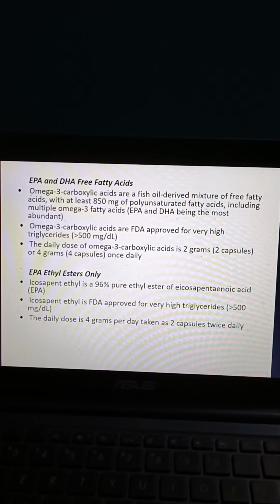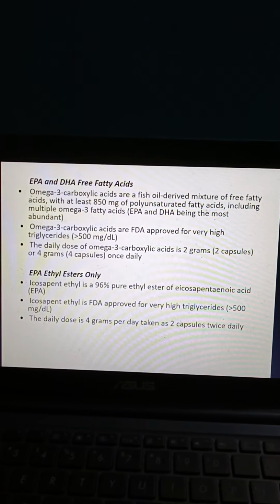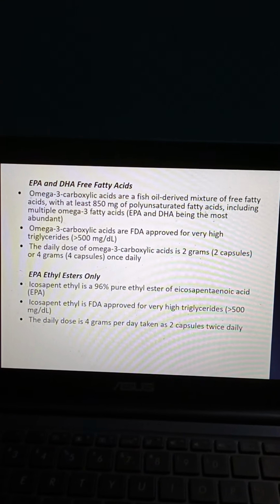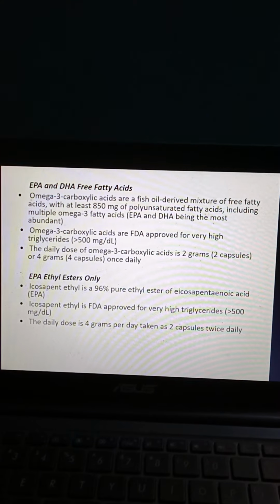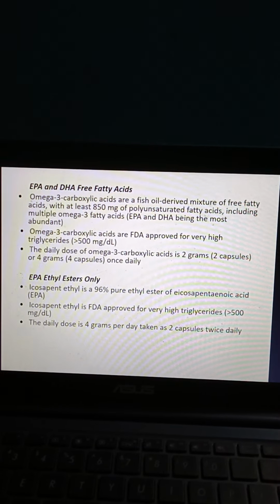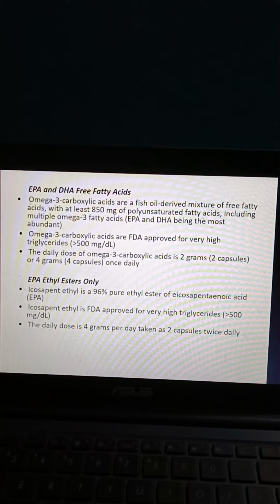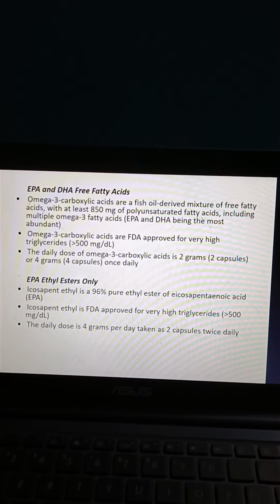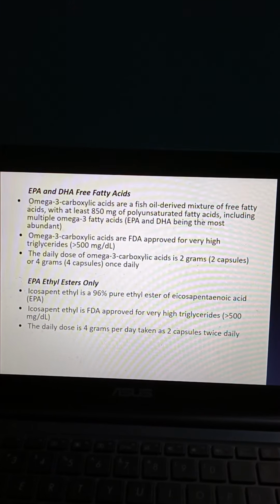So EPA and DHA free fatty acids. Omega-3 carboxylic acids are a fish oil derived mixture of free fatty acids with at least 850 mg of polyunsaturated fatty acids, including multiple omega-3 fatty acids, EPA and DHA being the most abundant. Omega-3 carboxylic acids are FDA approved for very high triglycerides more than 500 mg per dl.